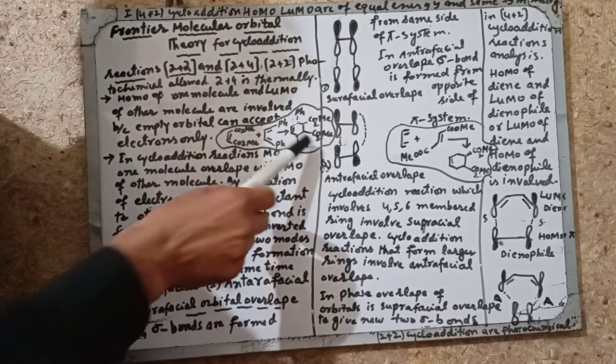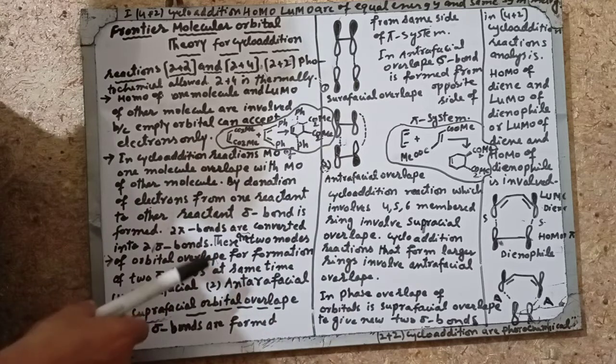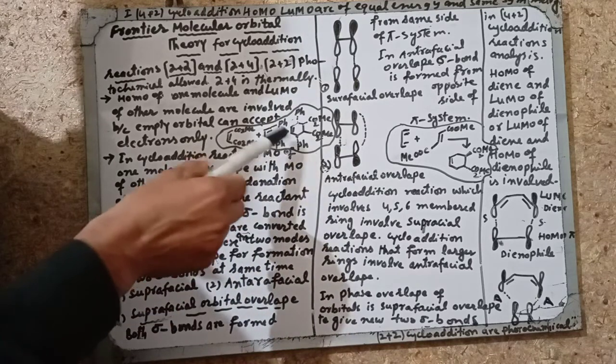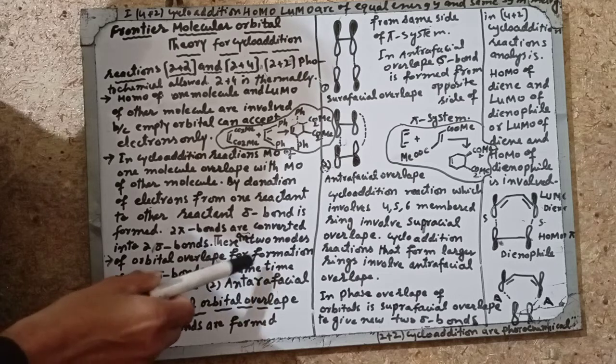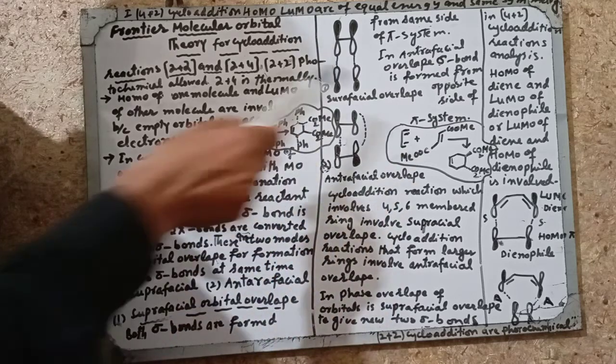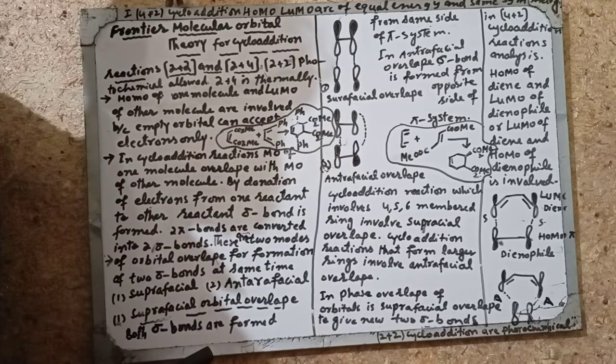So the configuration is retained; these are the stereospecific reactions we have already studied. 4 plus 2 or 2 plus 4 cycloaddition reactions are stereospecific reactions. So these are some more examples of Diels-Alder reactions, which are 4 plus 2 cycloaddition reactions.